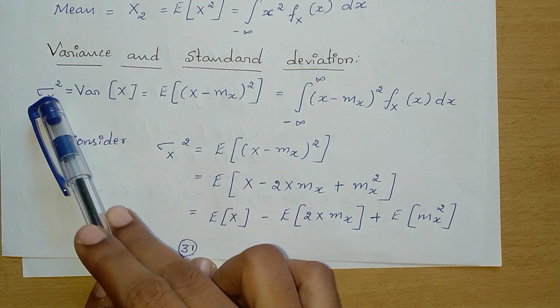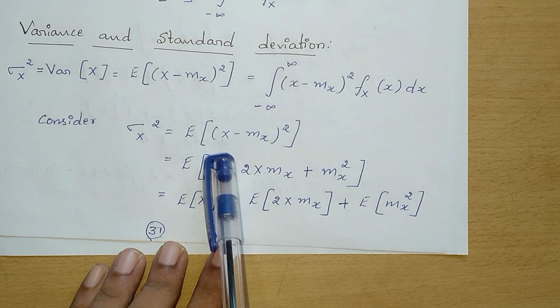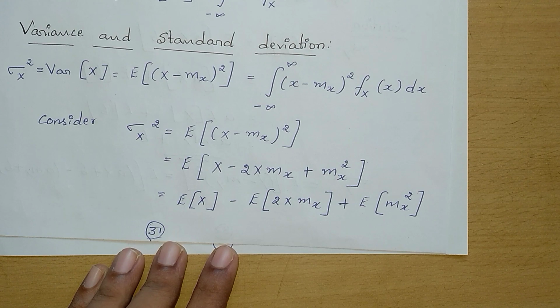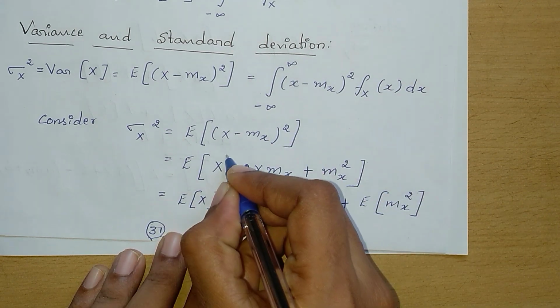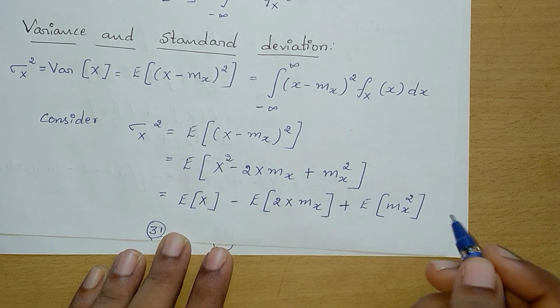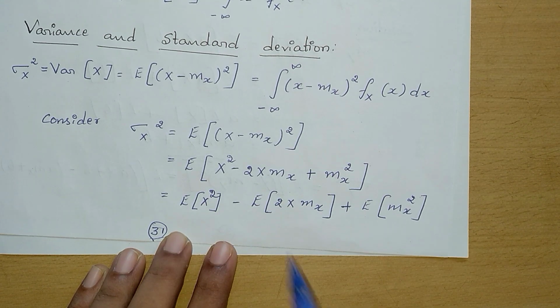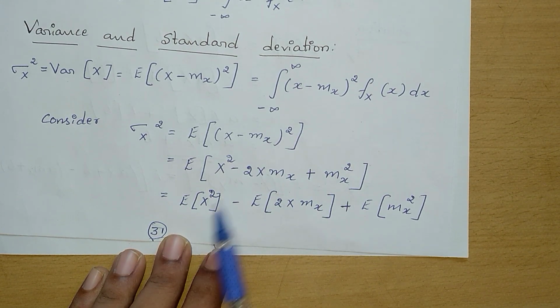Here we'll go back to these two terms and expand this using the a minus b whole square formula. That is x square minus 2x mx plus mx square.